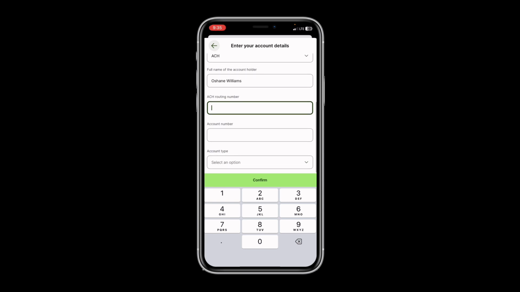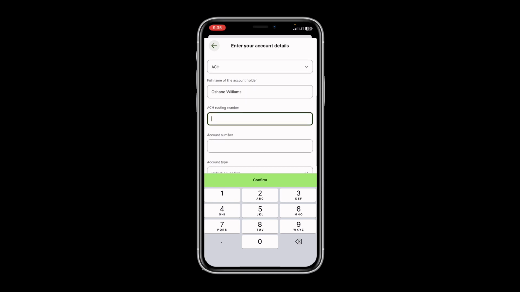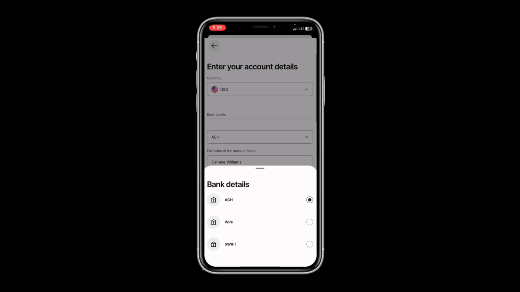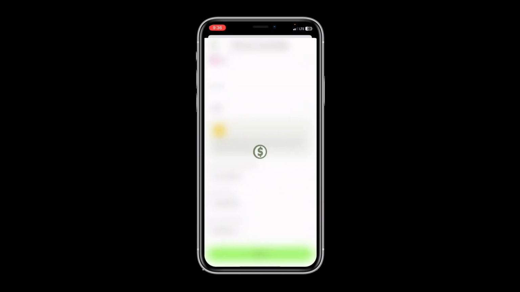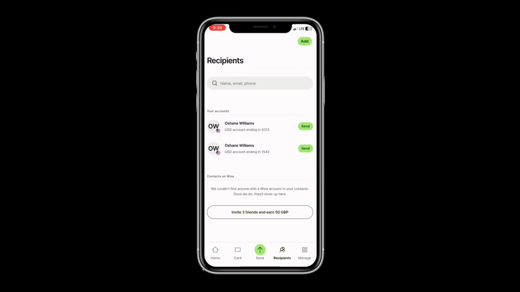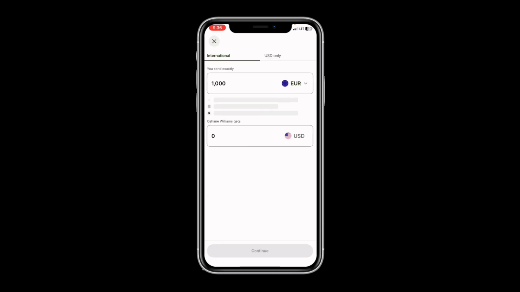If you're using the online version, you definitely can use that as well. Then you're going to select the wire transfer, and then you're going to enter the account number in the account number section. Your account might be a bit different from mine, but I'm just going to show you an example. Once you click confirm, you're going to see it here, ending in 0123. You're going to click send.